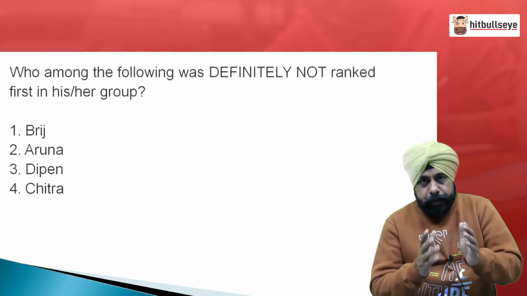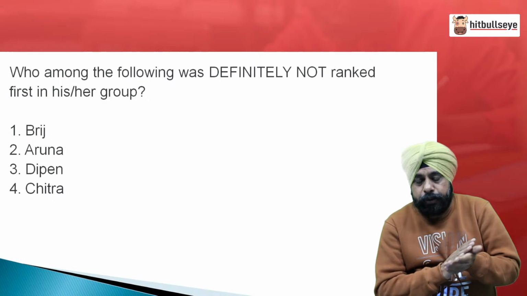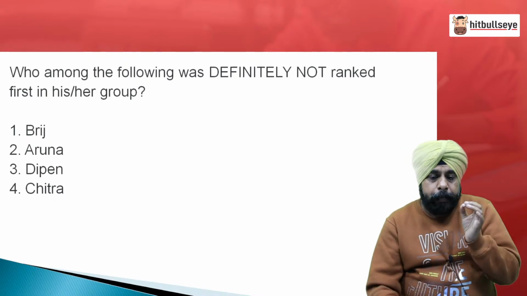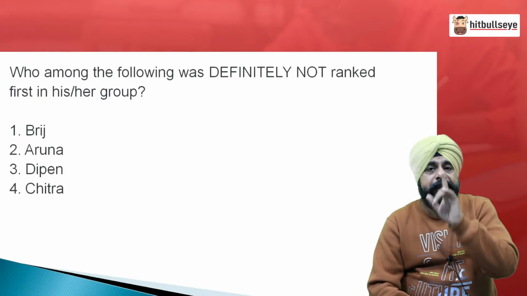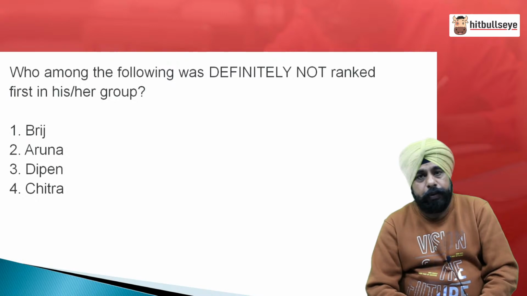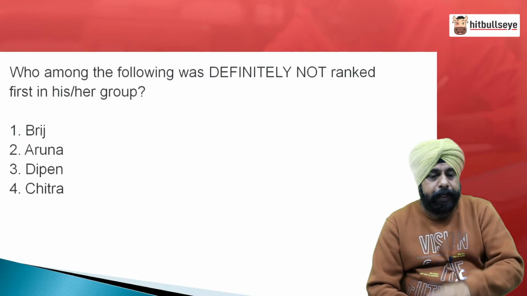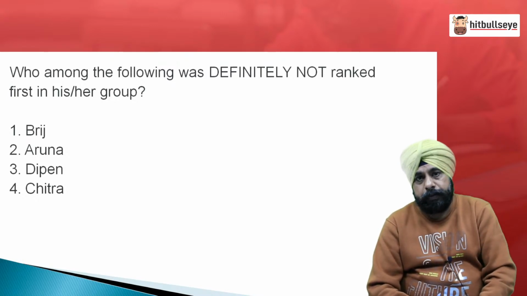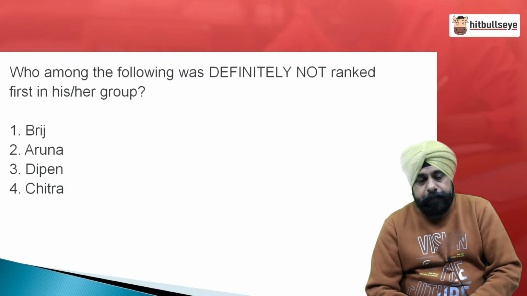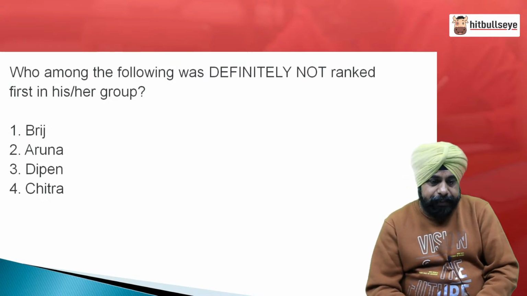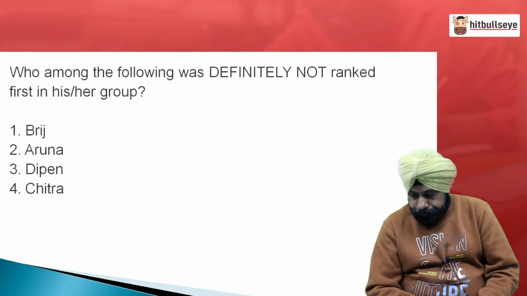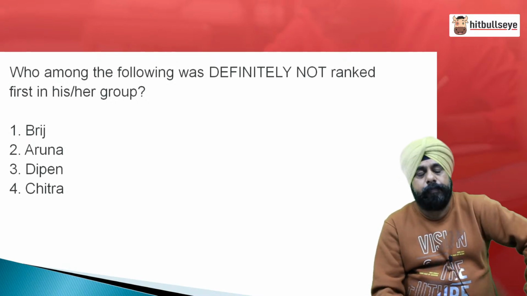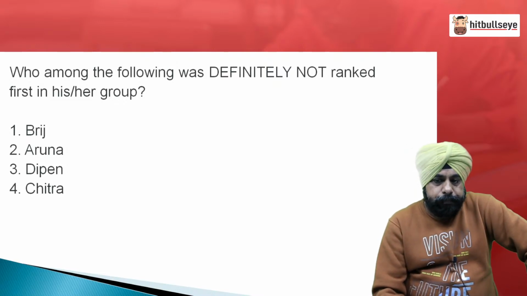So, this was the first question I have shown you. If any one of you has solved it, you can answer it. Who among the following was definitely not ranked first in his or her group? Definitely. If you are doubtful, no, definitely not ranked first in his or her group. This is the first question. If any one of you would like to answer, take 20-30 seconds, else we will solve the complete set now in front of you. Do it people.